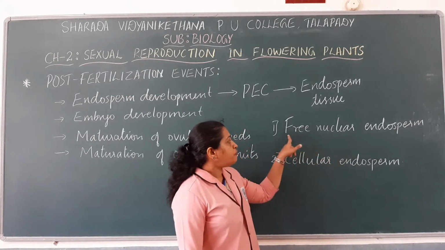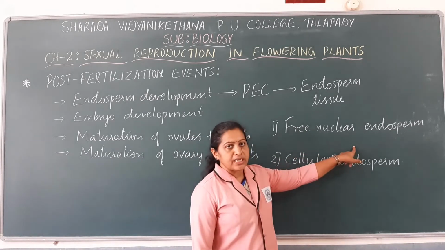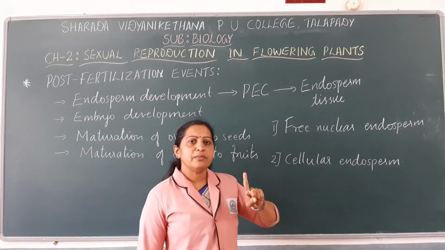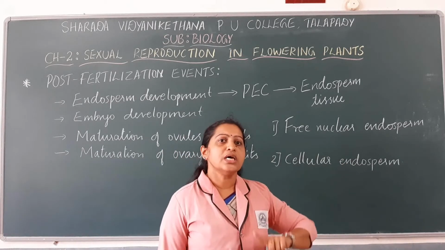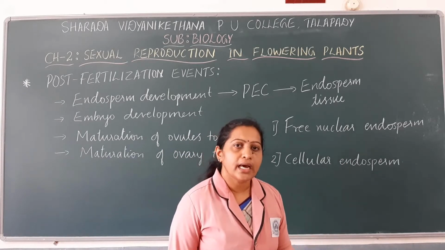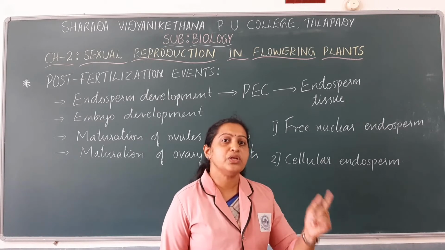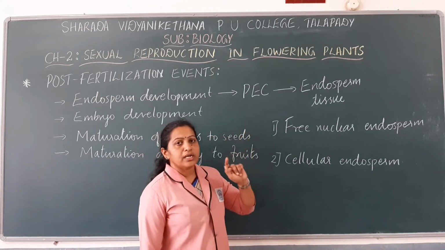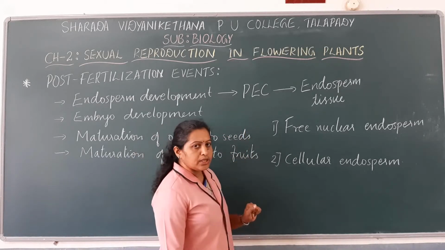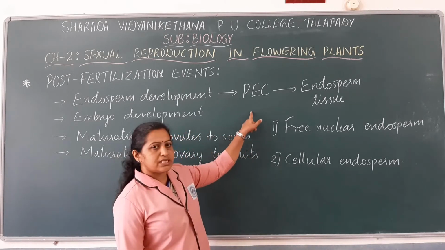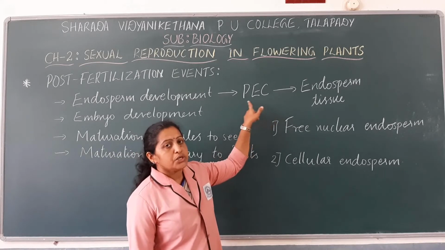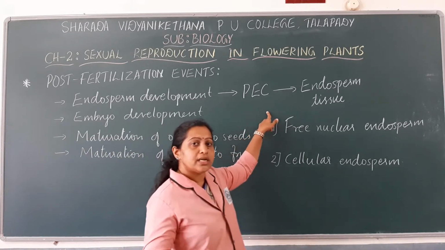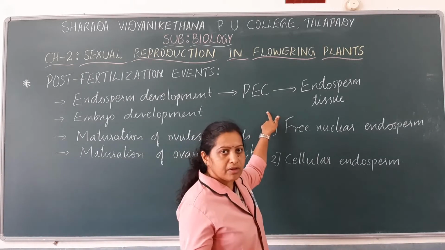Free nuclear endosperm is formed when the primary endosperm nucleus undergoes continuous or successive nuclear divisions. What happens if the primary endosperm nucleus undergoes successive nuclear division? Many nuclei will be formed.